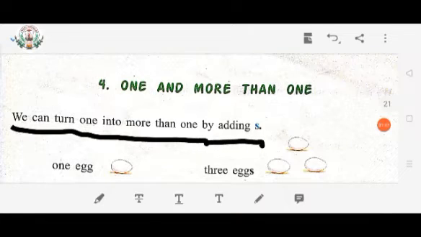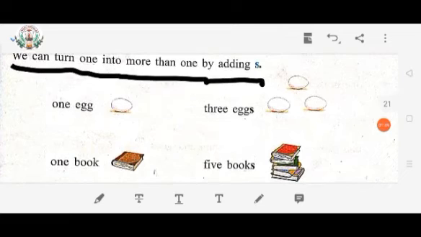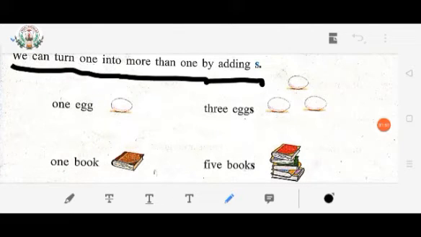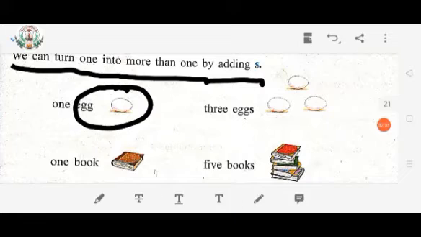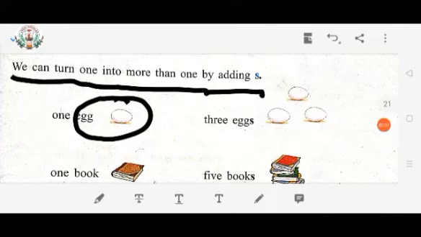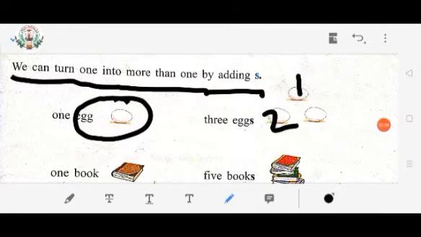My dear children, look at the first picture carefully. Only one egg is there. So, the spelling of egg is E-double-G, egg. Here, you can see, children, 3 eggs are there.